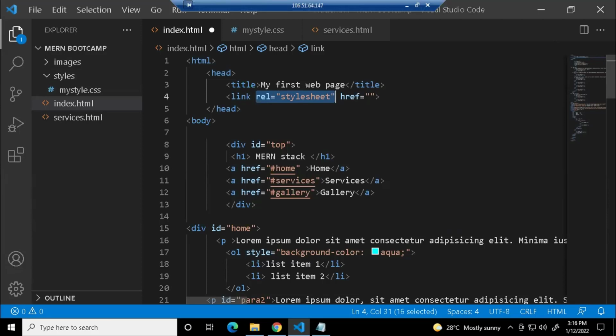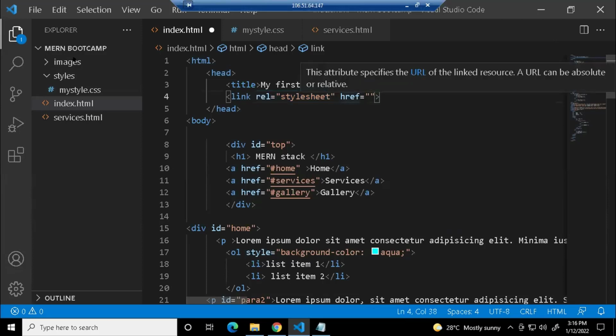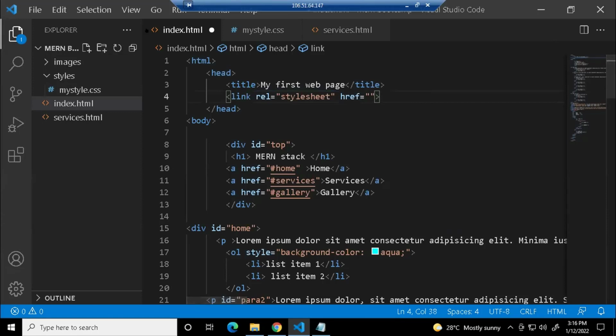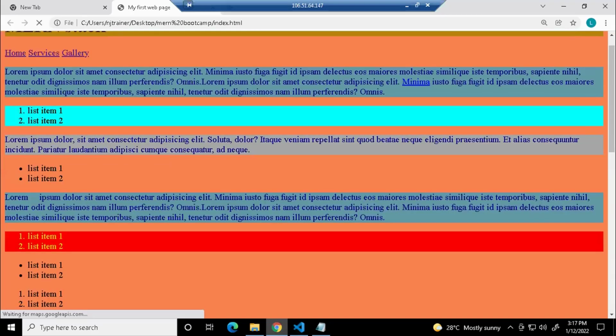And in href, you have to add the link to this. Just like how you have added images from your folder, the same way you're going to do. Where is the CSS file residing? It's residing in a separate folder, right? So give that folder name, styles/mystyle.css. Just save this code. Now go back and refresh.